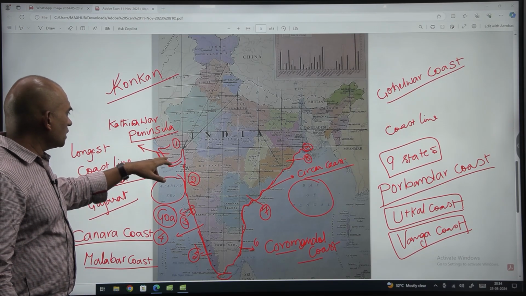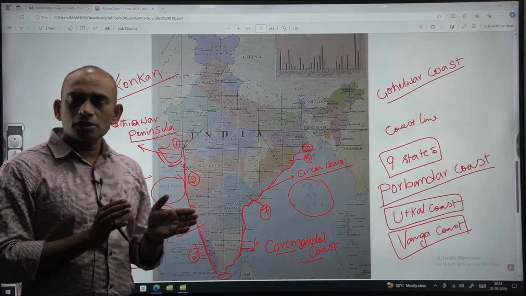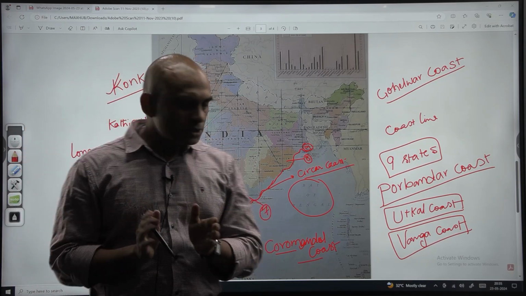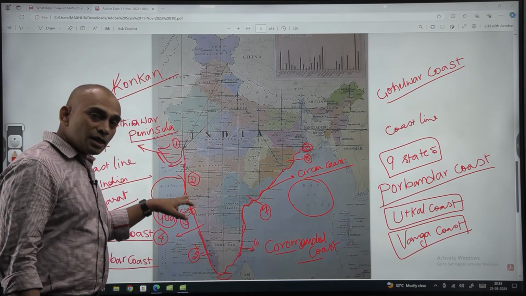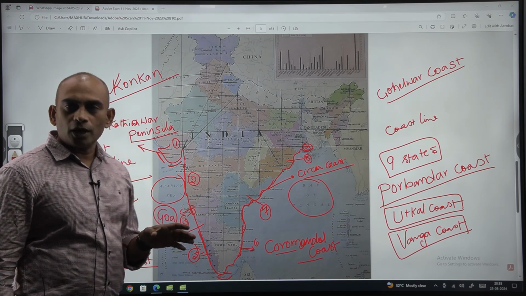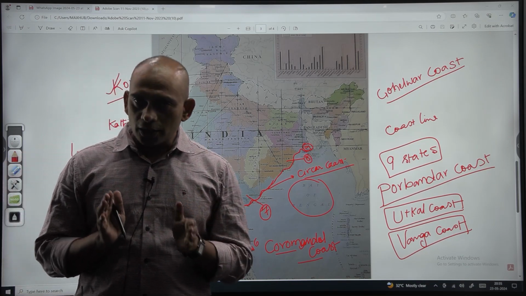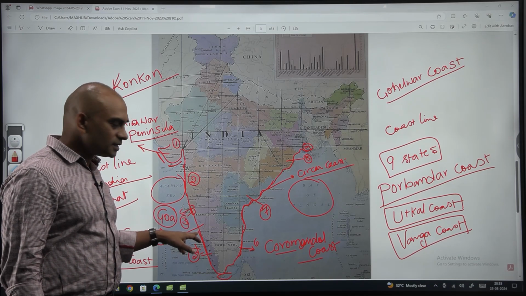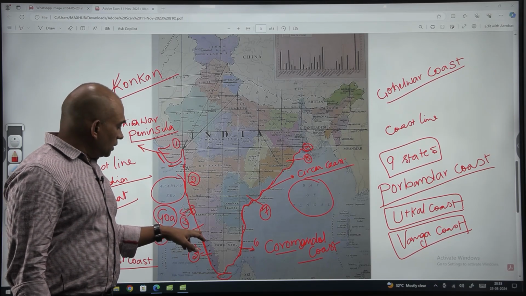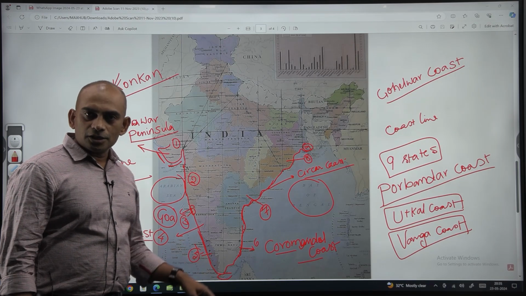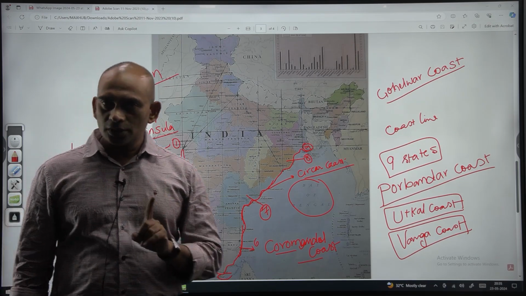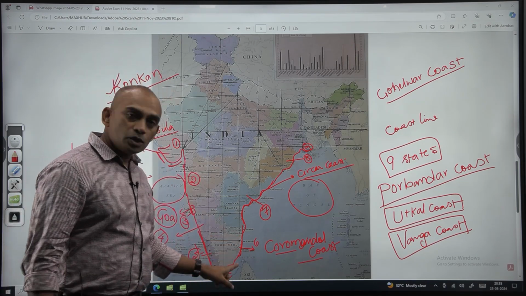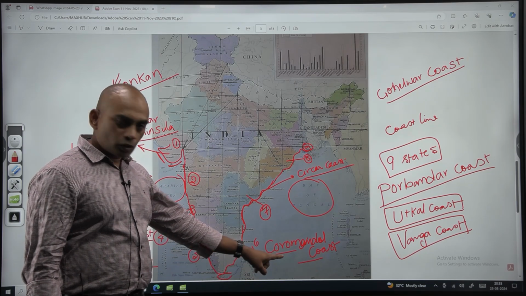Gujarat coast is known as the Porbandar coast as well as the Gohelwar coast. The Maharashtra as well as Goa coast is known as the Konkan coast, and the Karnataka coast is known as the Canara coast. The coast of Kerala is known as the Malabar coast, and the Tamil Nadu coast is known as the Coromandel coast.